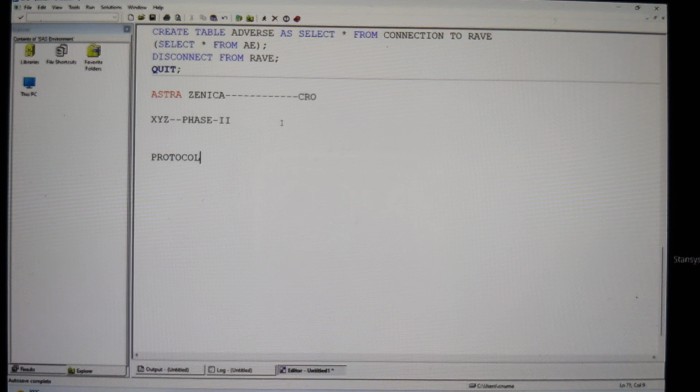Isn't it? So in a protocol, you are going to have aims and objectives. Then you are going to have disease synthesis. Then you are going to have the procedure step by step, what we need to do. And then finally, we are going to have the report. And finally, we are going to get a summary.